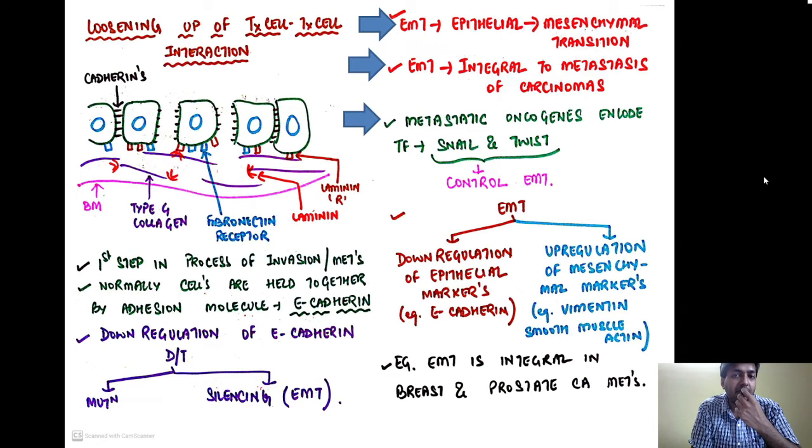Remember that the metastatic oncogenes, which encode transcription factors called snail and twist, control the process of EMT. EMT is characterized by down regulation of epithelial markers like E-cadherin and up regulation of mesenchymal markers like vimentin and smooth muscle actin. One very important example where EMT is well documented is breast and prostate cancer metastasis.